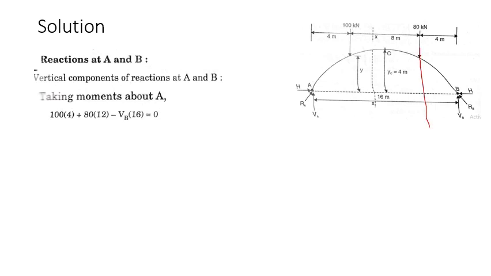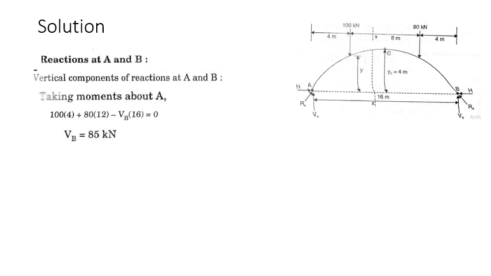This is at a distance of 12 meter from the support A, minus VB into total span, 16 meter, minus VB into 16 gives you the moment. So only unknown is VB. We can find out VB as 85 kilonewton.